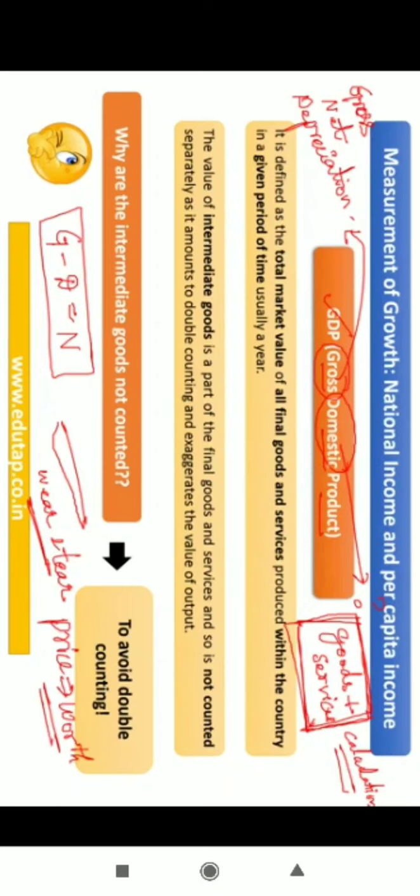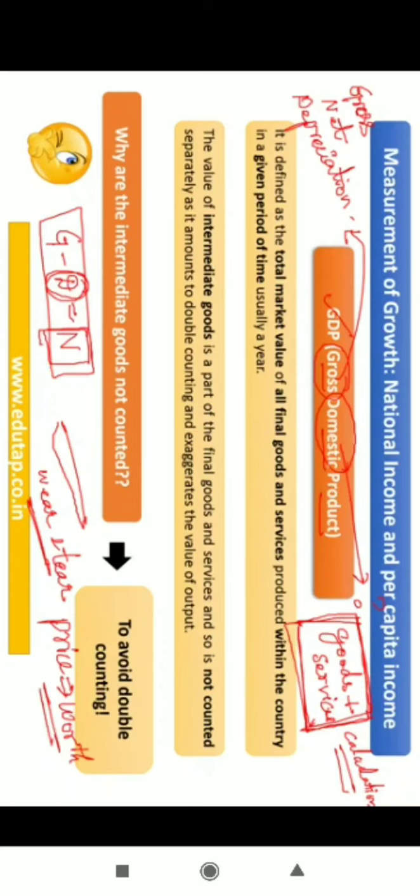So when I start taking into account that depreciation, and when I subtract that depreciation from gross, I would get net value. I am stating the actual value that a particular product has, taking into account that over a period of time there is going to be wear and tear, because of which the price of a particular product is going to go down, right? That is called gross minus depreciation, which is called net. Even if you're not able to understand, just hold on to this thought.